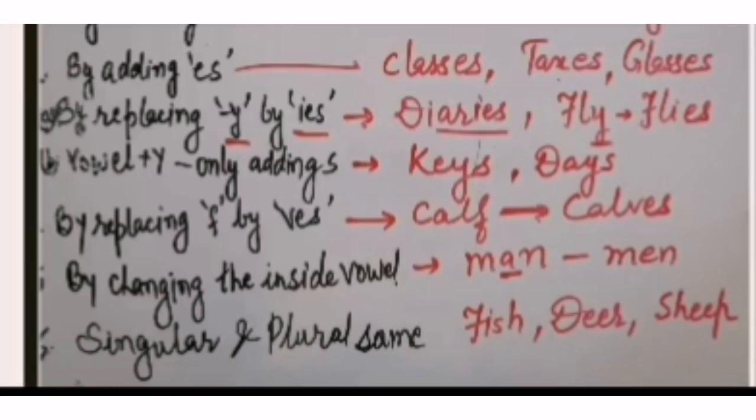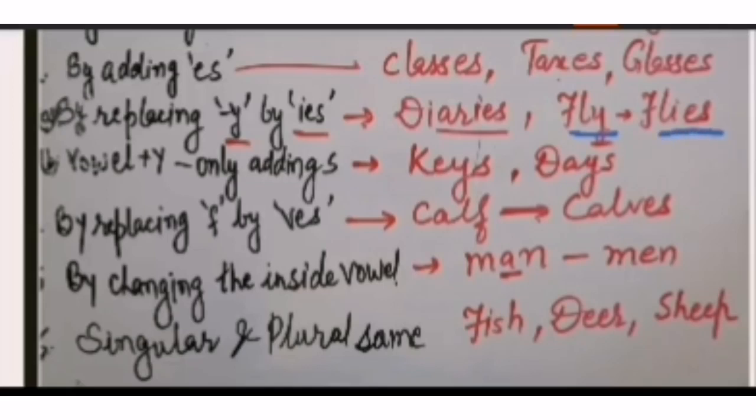Now certain words which are ending with y, we replace y with ies to make them plural. Like here, diary, D-I-A-R-Y, here y is replaced with ies to make it plural. Okay. Now we have here fly. You can see fly is singular, y is replaced with ies, so it became flies.